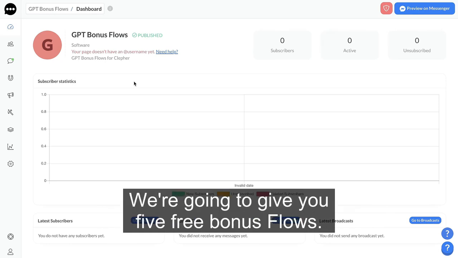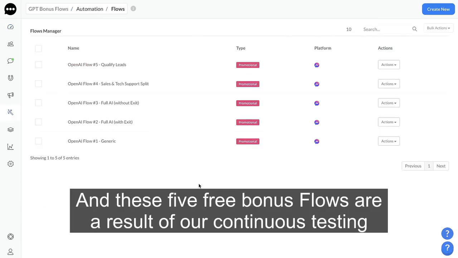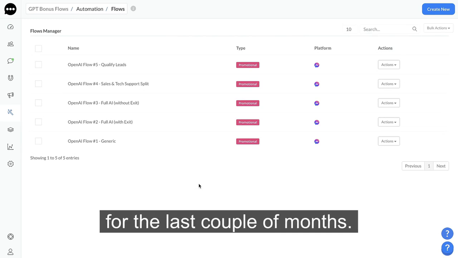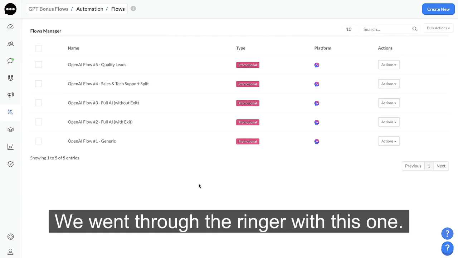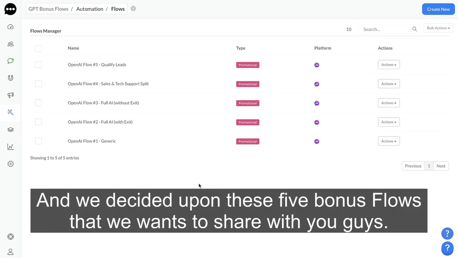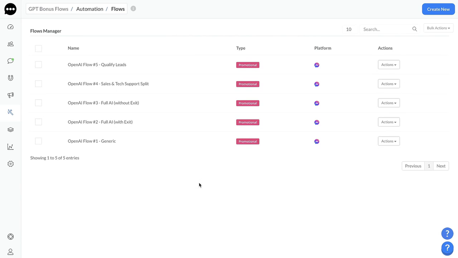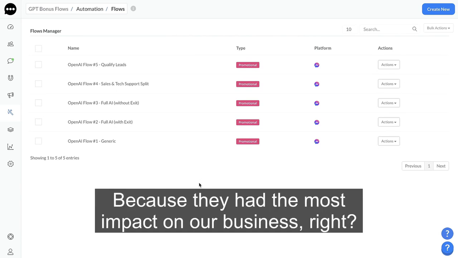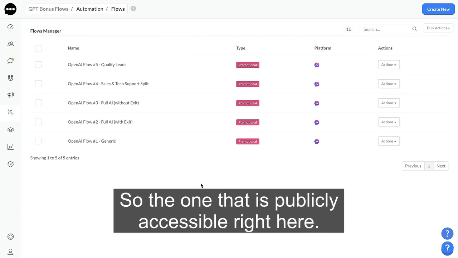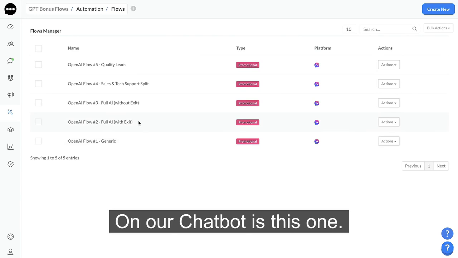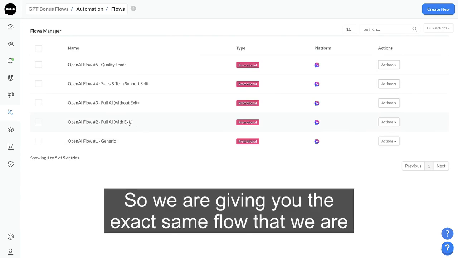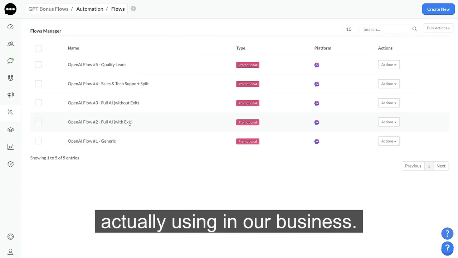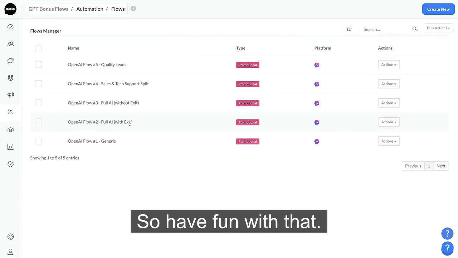5 free bonus flows. And these 5 free bonus flows are a result of our continuous testing for the last couple of months. We went through the ringer with this one, and we decided upon these 5 bonus flows that we want to share with you guys because they have the most impact on our business, right? So the one that is publicly accessible right here on our chatbot is this one. So we are giving you the exact same flow that we are actually using in our business. So have fun with that.